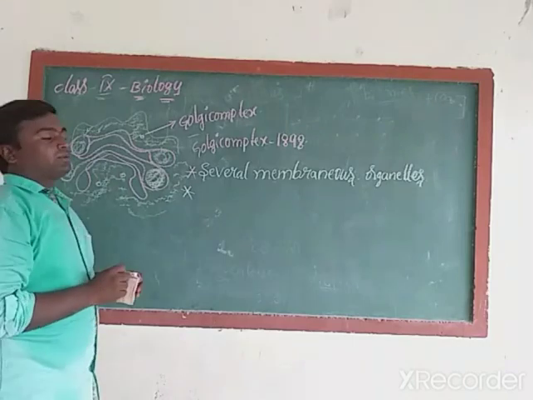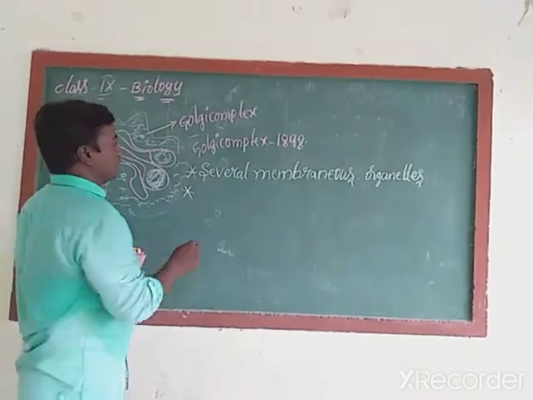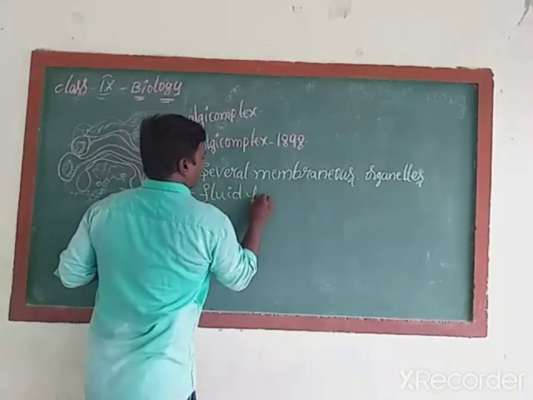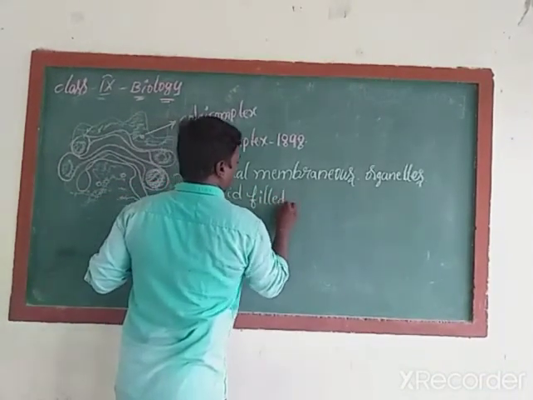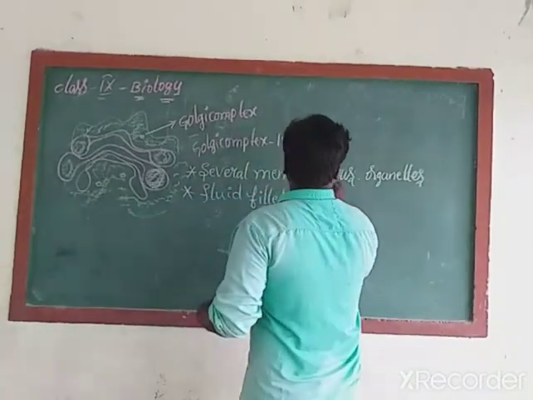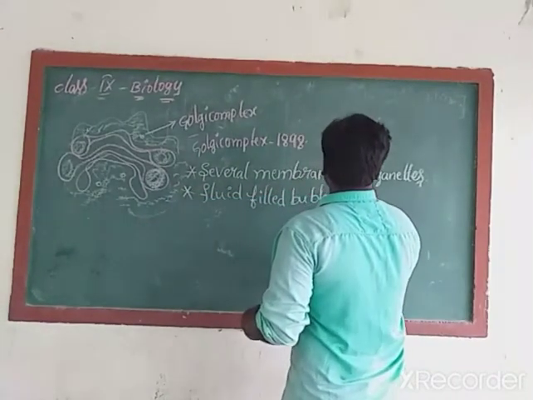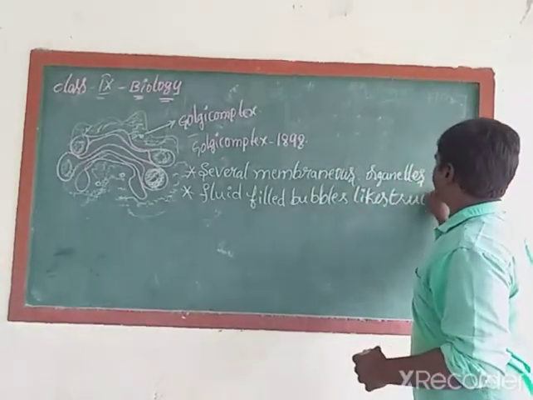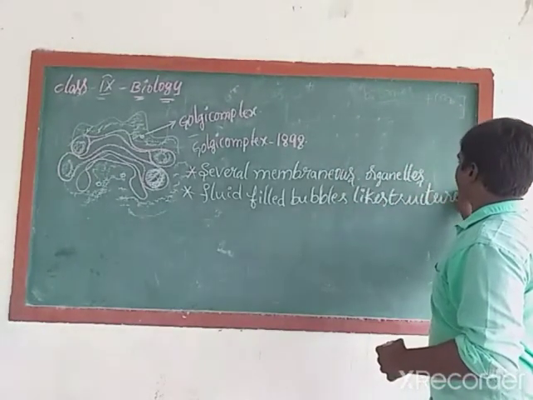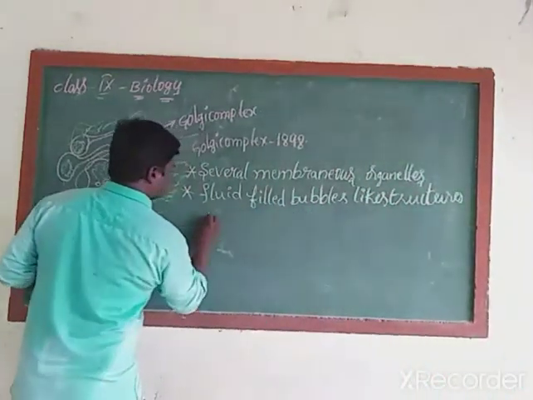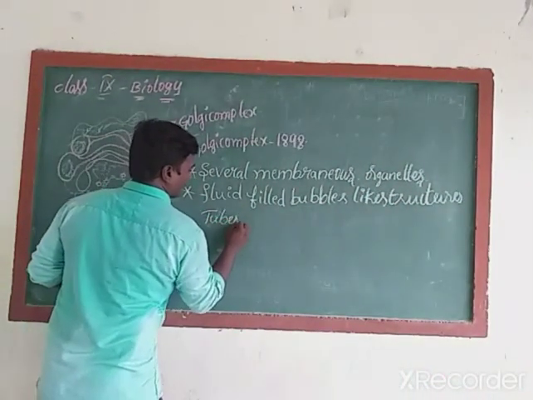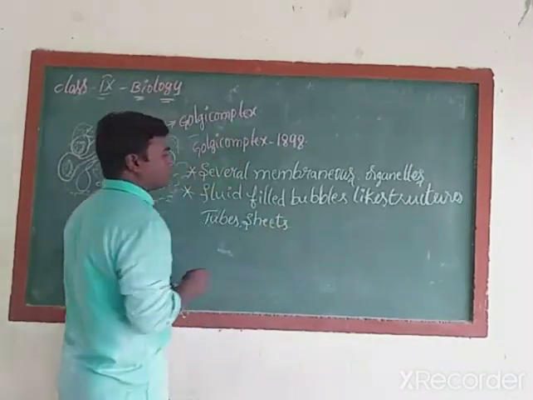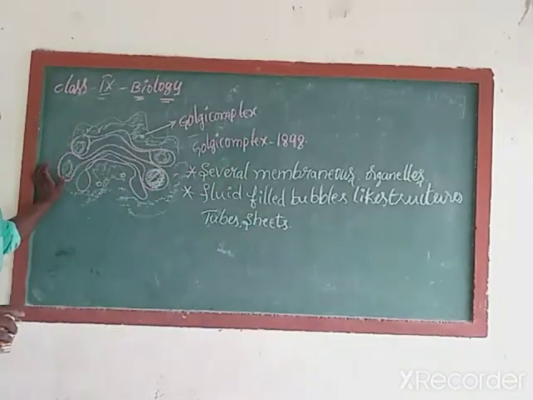Some fluid-filled bubble-like structures, tubes and sheets we can see in the case of this Golgi complex.